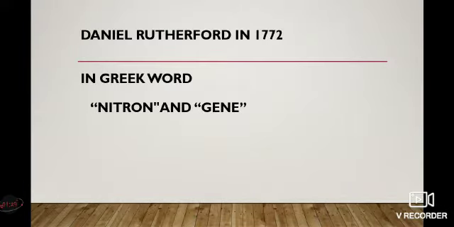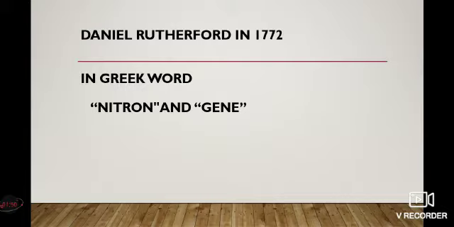Daniel Rutherford in 1772 first isolated nitrogen gas from air. In the Greek words nitron and gene, which means I produce nitre. Nitre means potassium nitrate. It is one of the compounds of nitrogen.